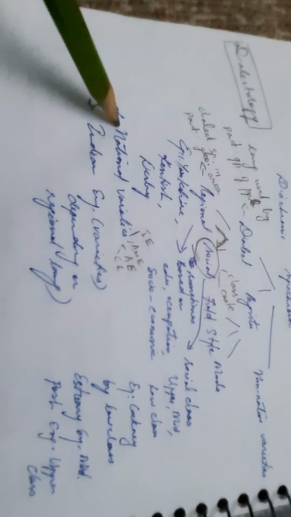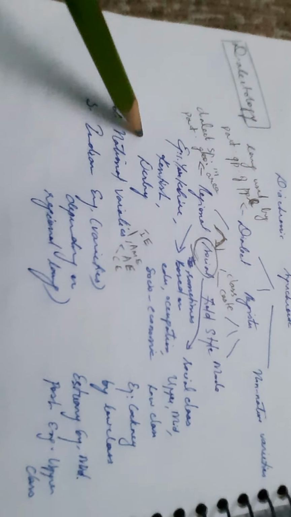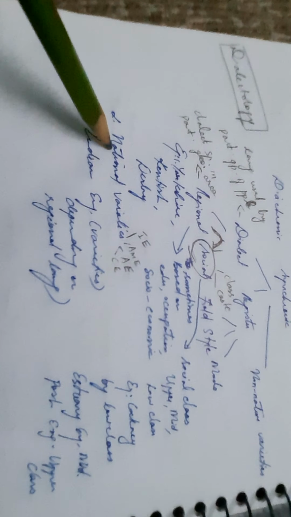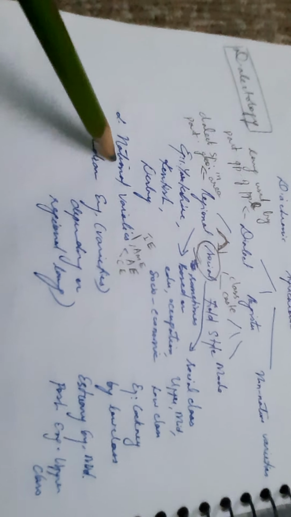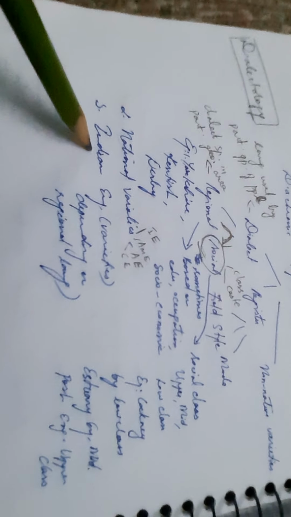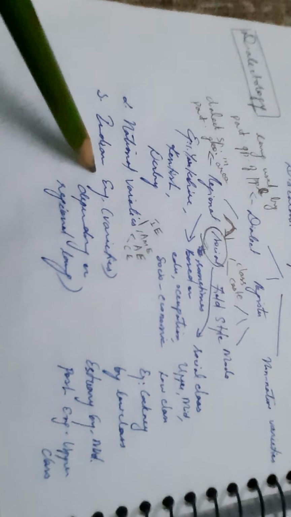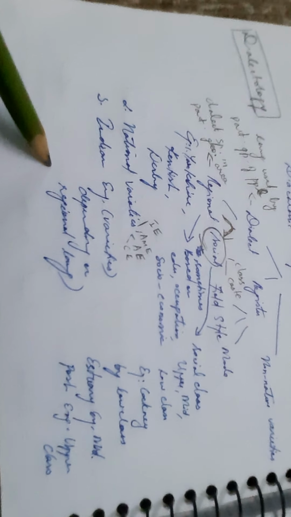Apart from the varieties within England, we also have national varieties like Indian English, American English, Australian English, and Canadian English. And within Indian English, you have varieties depending on the regional language.